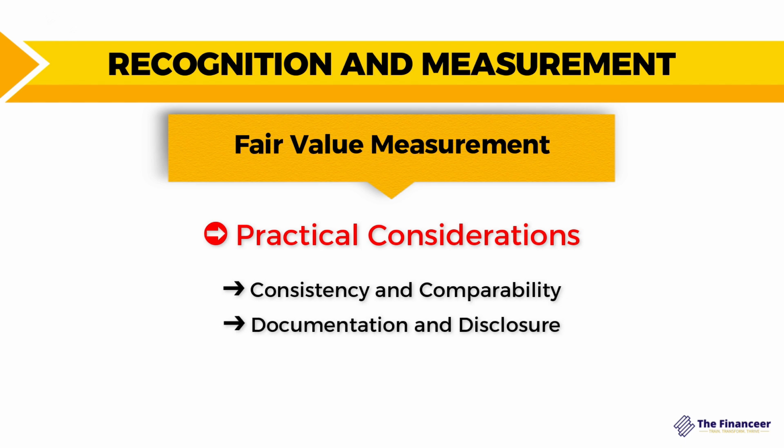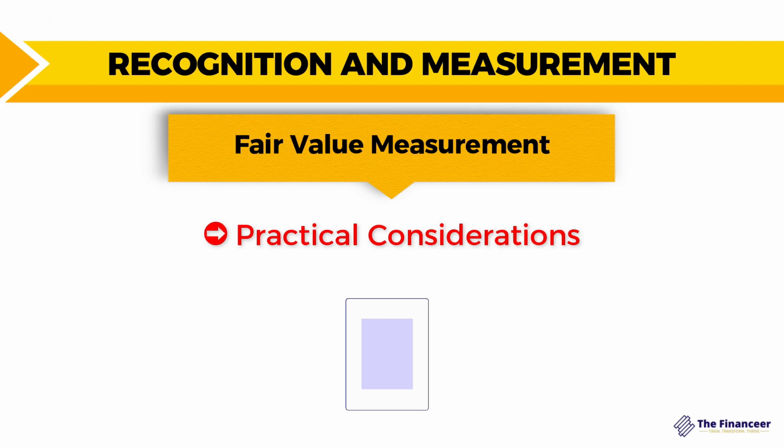And number 2 of these practical considerations is the documentation and disclosure. Complete and transparent documentation of the fair value measurement process is essential. Entities are required to disclose the fair value measurement methods that they used and the level of the fair value hierarchy for each measurement, whether it is level 1, 2 or 3. So, for example, company M, when reporting the fair value of its investments, should clearly disclose the valuation techniques that they use and the level of the fair value hierarchy to enhance the transparency for the stakeholders.